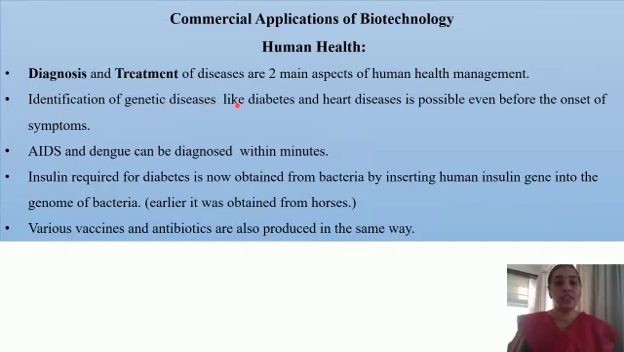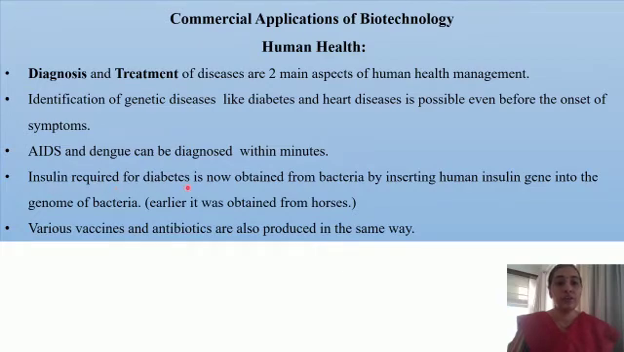Identification of genetic diseases like diabetes and heart diseases is possible even before the onset of symptoms. So, with the help of biotechnological techniques, it is possible to identify genetic disorders. And they have given examples of diabetes and heart diseases. In certain cases, they are genetic or hereditary, and they can be identified, and so the next generation can be prevented from these disorders. AIDS and dengue can be diagnosed within minutes with the help of biotechnological techniques.